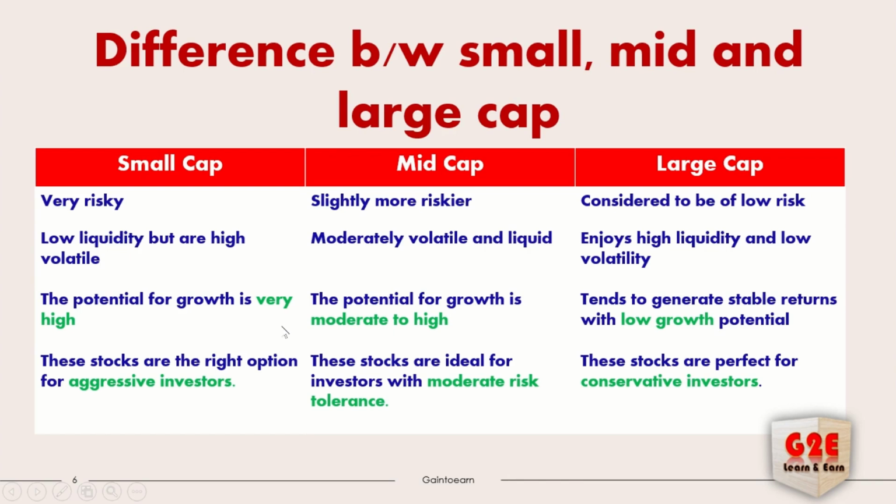And who will trade in small cap? An aggressive investor. Who is the aggressive investor? One who takes high risk, that person we call an aggressive investor. For example, I have money of 1 lakh, I want to earn, and I will take a risk of 100%. Risk is not a matter at all, I need only the return, I need only money. That kind of person we call an aggressive investor. With the high volatility, they will make returns in the market. Those people will invest in a small cap fund.